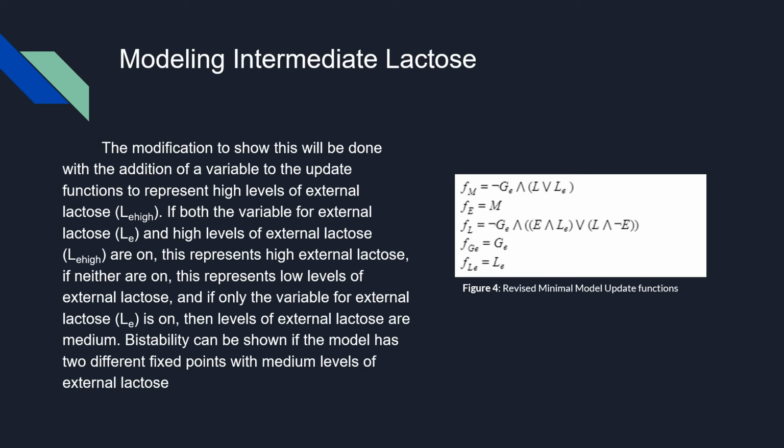When LE is equal to 1 and LE high is equal to 0, this will represent an intermediate level of external lactose. And when LE and LE high are both equal to 0, this will represent a low level of external lactose. Bistability will be shown if, when there's an intermediate level of external lactose, there are 2 different outcomes that are possible.